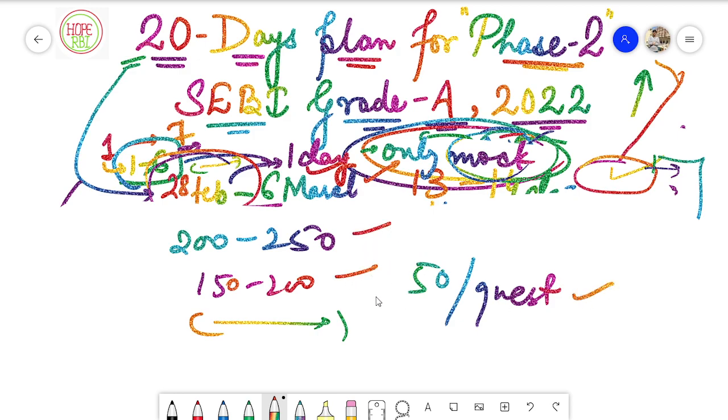and you should try to avoid any kind of mistakes. For example, grammatical mistakes, punctuation mistakes, or capital and small letter mistakes. It is very annoying to the examiner when these kinds of mistakes happen. So to avoid that, you should practice one essay daily and one Precis daily. It will be very beneficial for you guys.